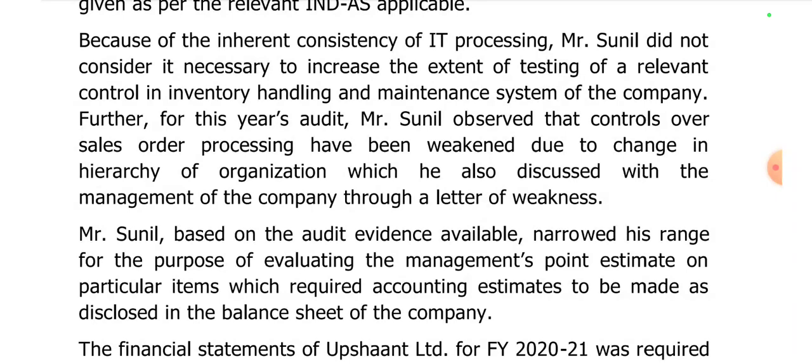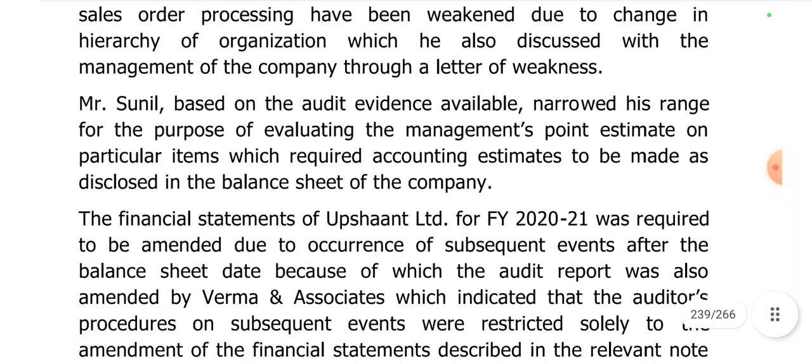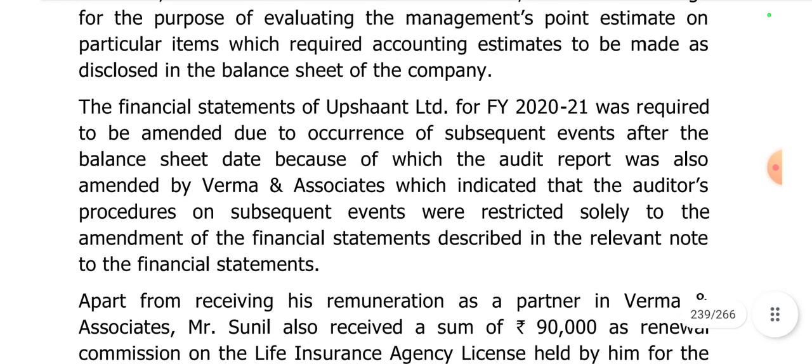Mr. Sunil, based on the audit evidence available, narrowed his range for the purpose of evaluating the management's point estimate on particular items which required accounting estimates to be made, as disclosed in the balance sheet of the company.